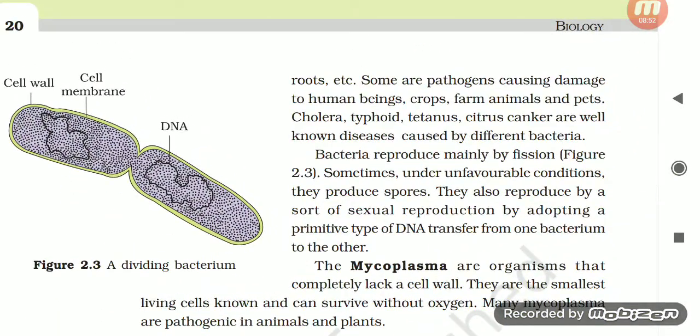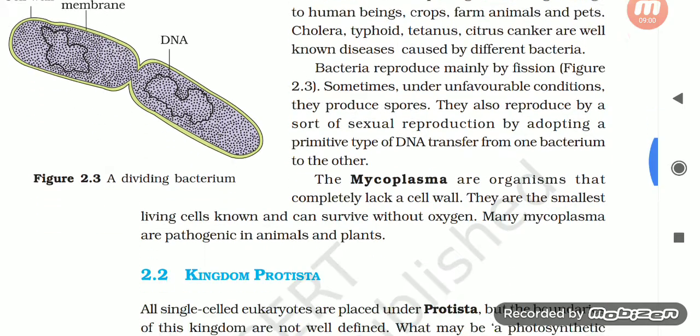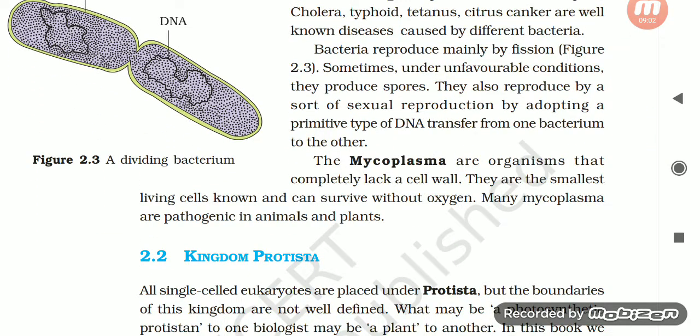Some are pathogens causing damage to human beings, crops, farm animals, and pets. Cholera, typhoid, tetanus, and citrus canker are well-known diseases caused by different bacteria. Bacteria reproduce mainly by fission, figure 2.3. Sometimes, under unfavorable conditions, they produce spores.